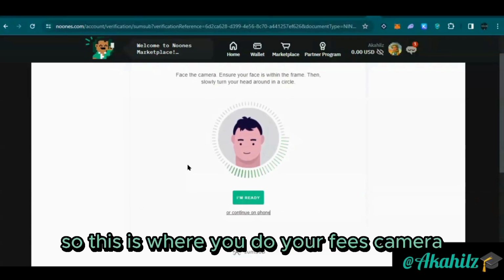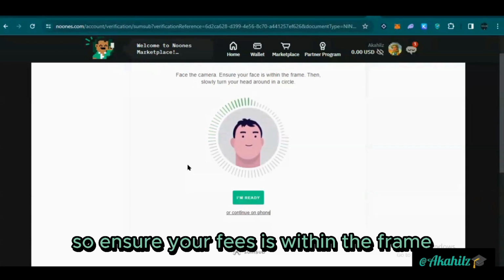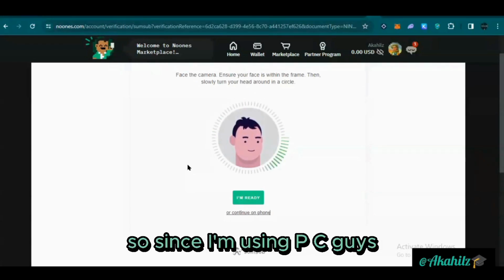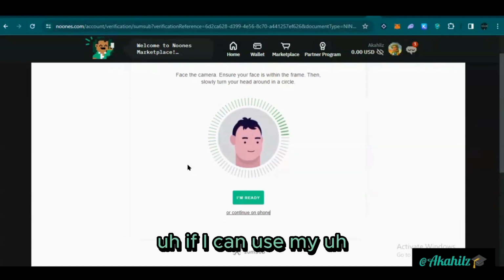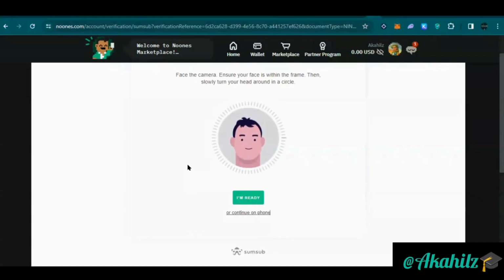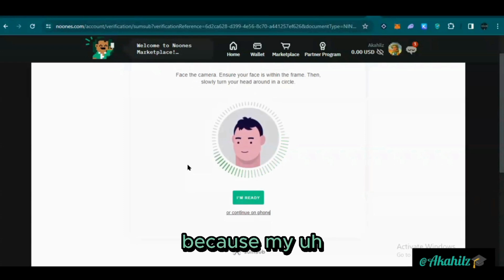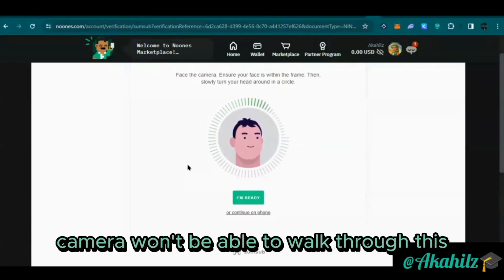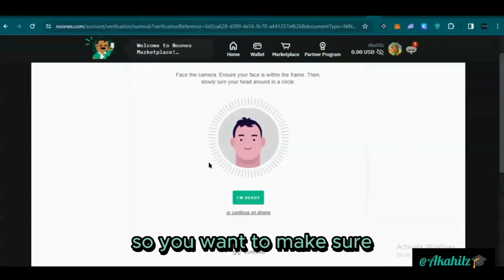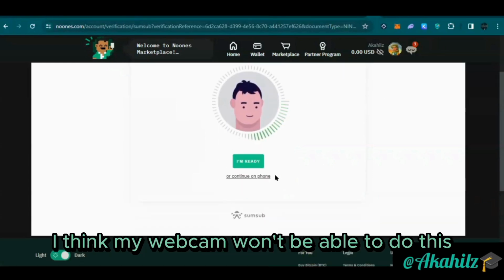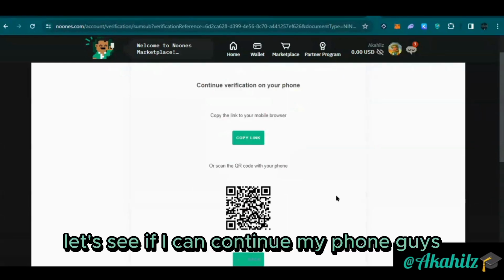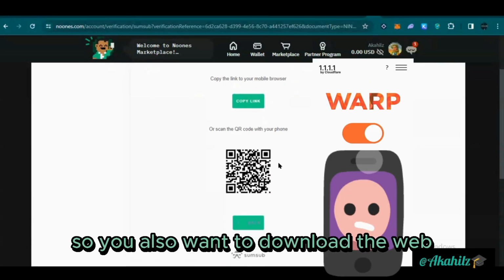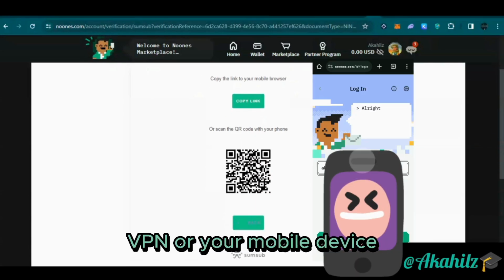So this is where you do your face camera. Ensure your face is within the frame, then slowly turn your head. Since I'm using a PC, guys, I think I'm going to try to use my mobile phone, because my webcam won't be able to do this. So I'm just going to click on yes, continue on phone. Let's see if I can continue on phone, guys. So you also want to download the WAP VPN on your mobile device.